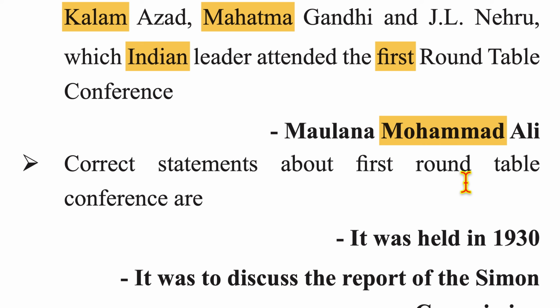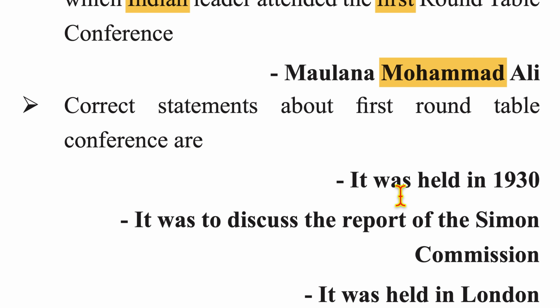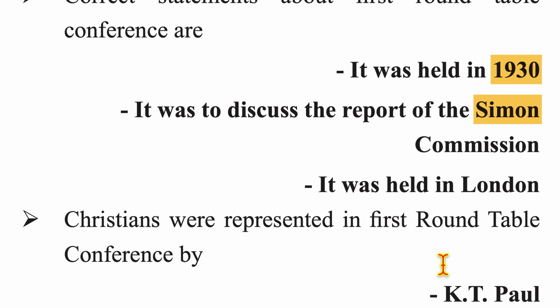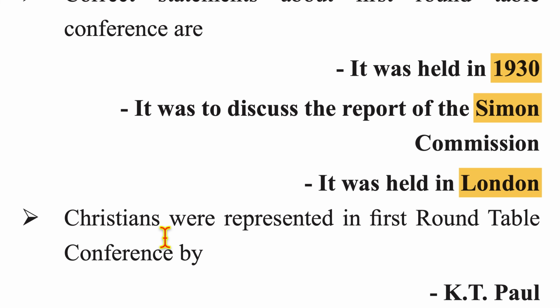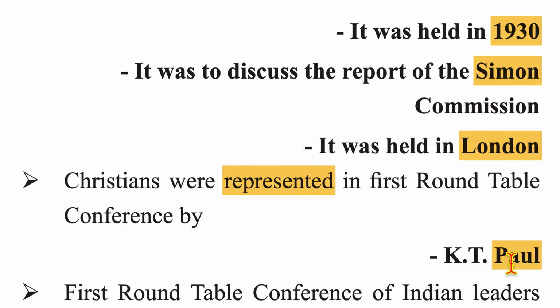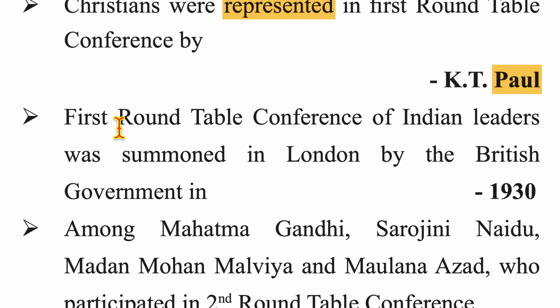The correct statements about the first Round Table Conference are: it was held in 1930, it was to discuss the report of the Simon Commission, and it was held in London. Christians were represented in the first Round Table Conference by K. T. Paul. The first Round Table Conference of Indian leaders was summoned in London by the British government in 1930.